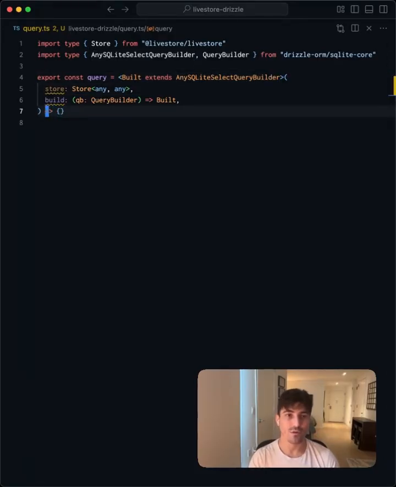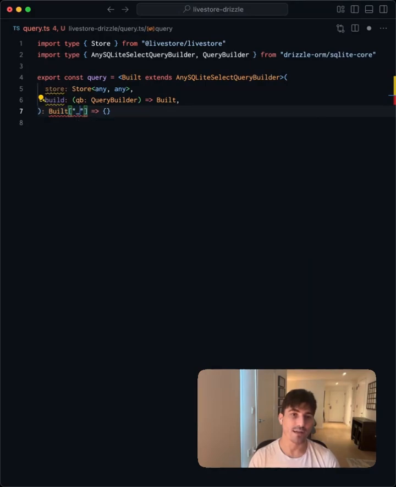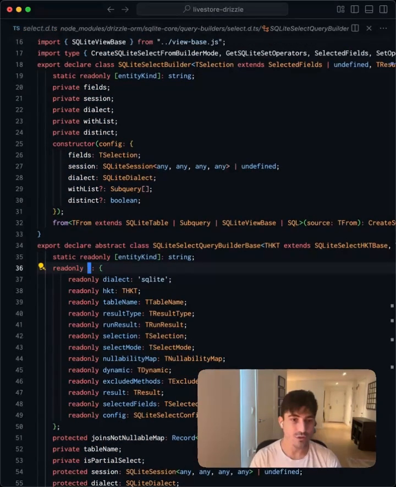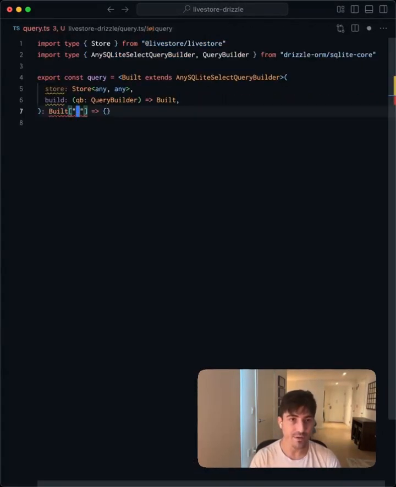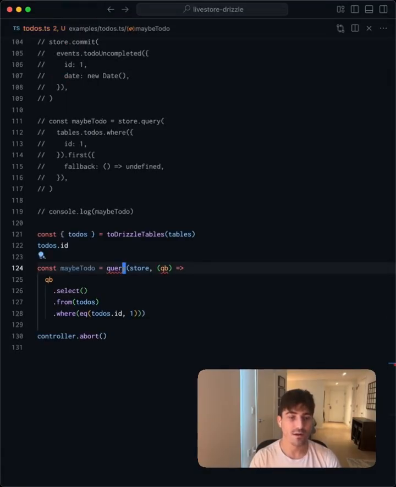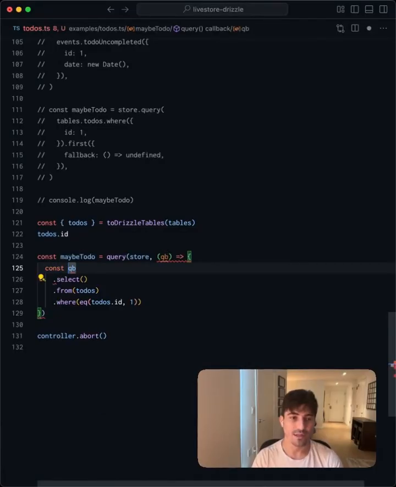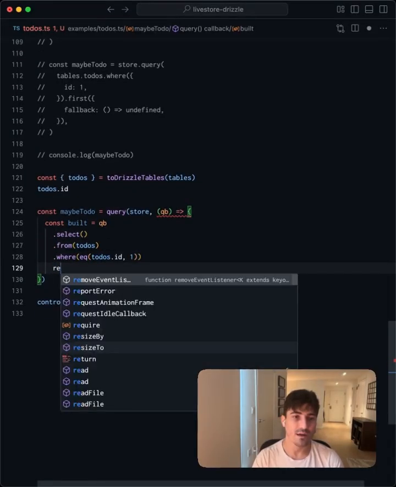And finally, we're going to want to return the build. And here we'll access this inner value, which should contain the result type. And once again, we'll throw 0 and implement this later. Let's go back to our to-dos example. And we're getting an error here. Let's bring this into scope. And it's yelling at us. Let's come over here and add braces to this. We'll capture this as built and return built.